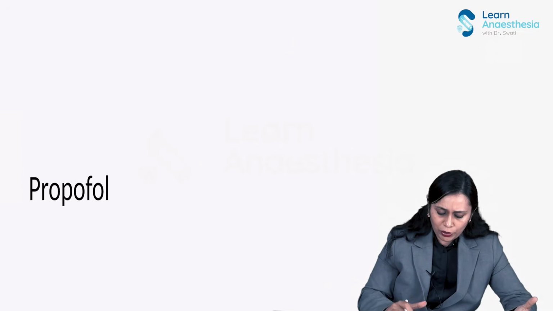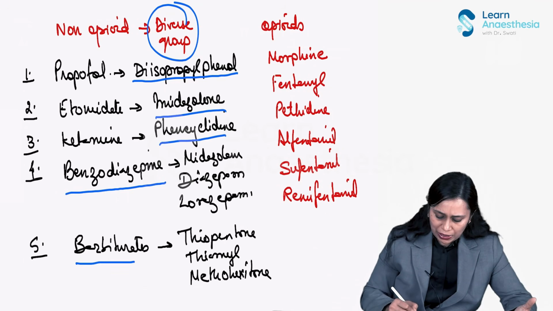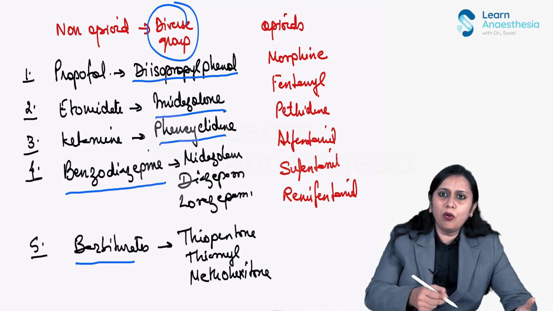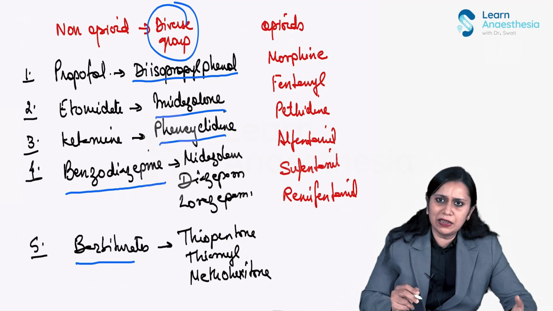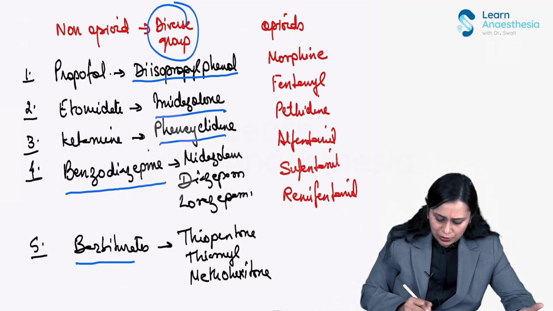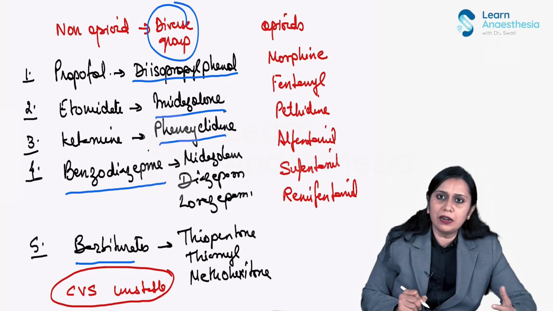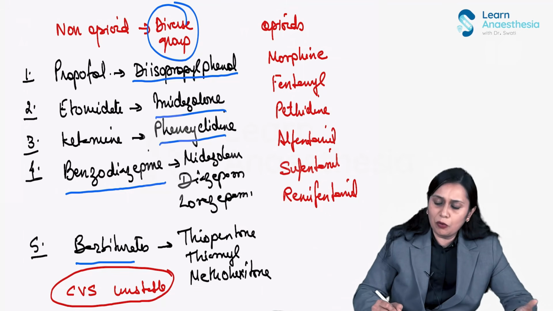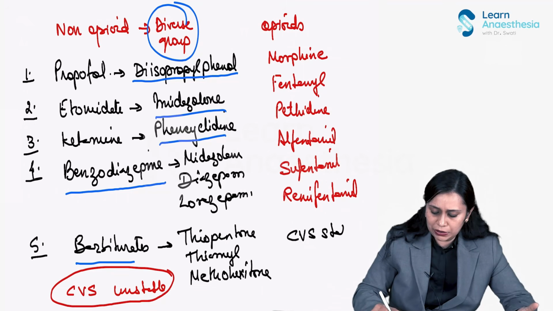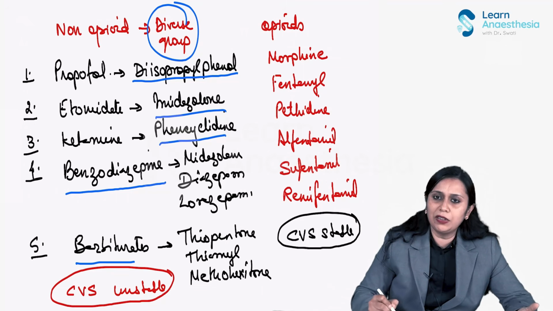Now, before going on to propofol, just very quickly I want to tell you one thing: most of the non-opioid IV anesthetics, barring a few of them, are cardiovascular unstable, a major demerit of non-opioids. And opioids, most of them are cardiovascular stable even at high dose.